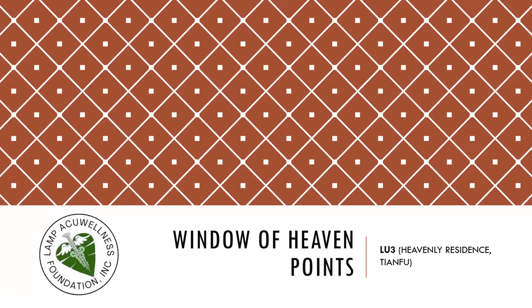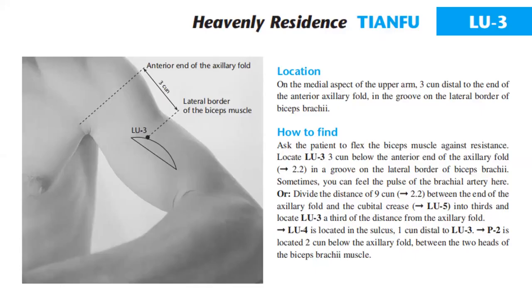We continue with the window of heaven points, Lung 3, Heavenly Residence. Location: on the medial aspect of the upper arm, 3 cun distal to the end of the anterior axillary fold, in the groove on the lateral border of the biceps brachii.